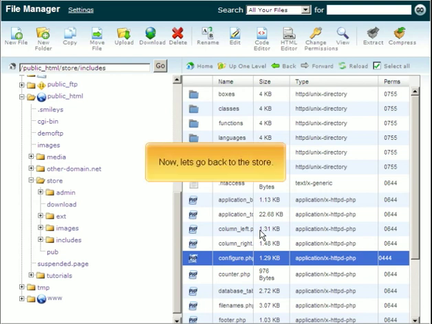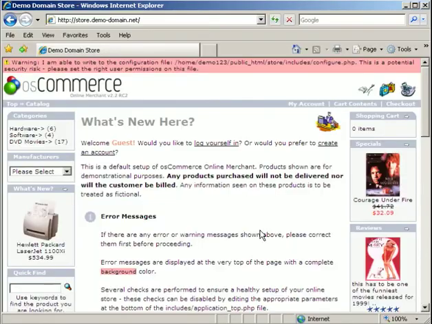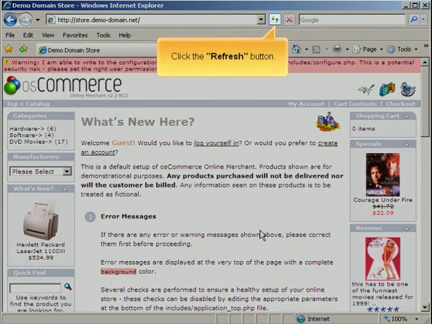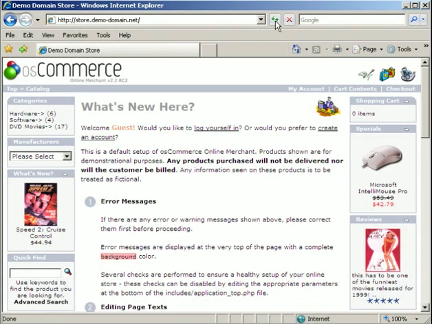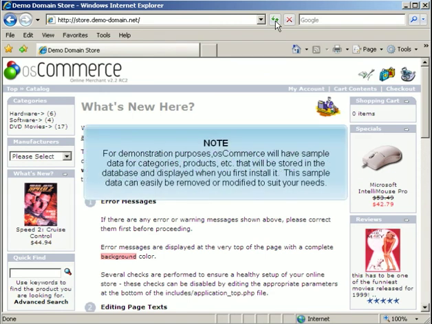Now let's go back to the store. Click the Refresh button. For demonstration purposes, osCommerce will have sample data for categories, products, etc. that will be stored in the database and displayed when you first install it. This sample data can be easily removed or modified to suit your needs.